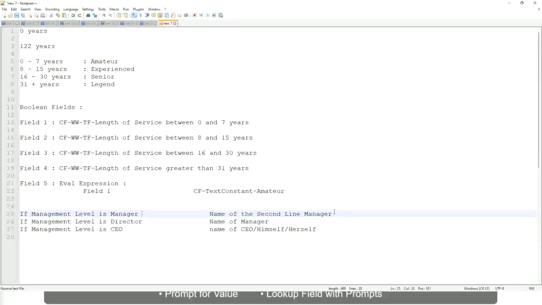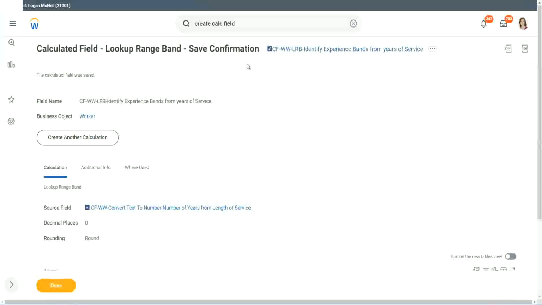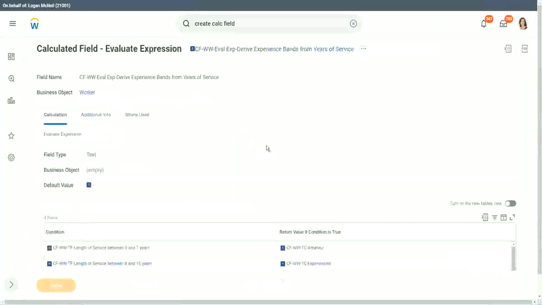So you have to return something that is dynamic, that is stored in a field. So you have to select that field, like manager's manager, level 02, etc. These are available fields. So you have to select those and not hard code something like amateur, senior, or legend. So in this case, evaluate expression is a better fit. Anyway, coming back to this, let's use the same calculated fields in our report and see what it does.